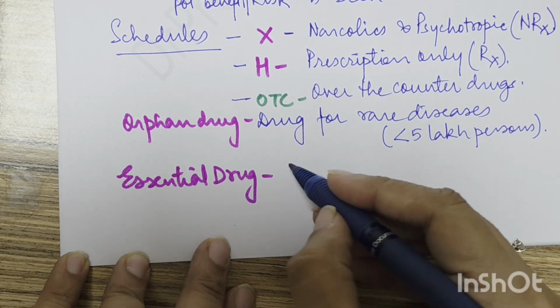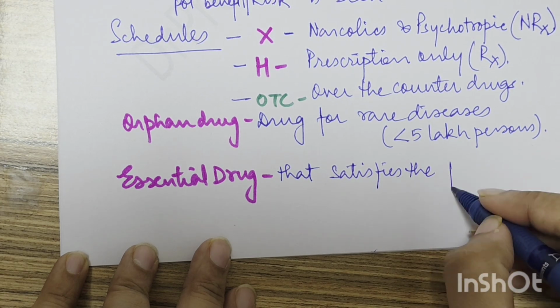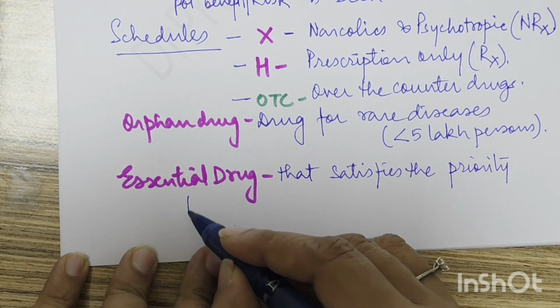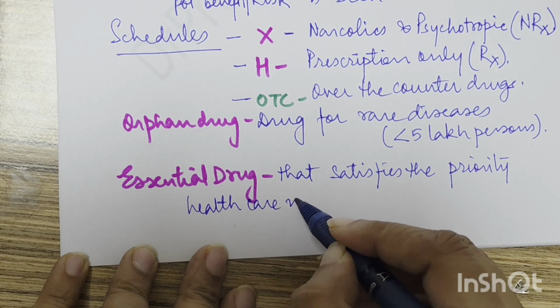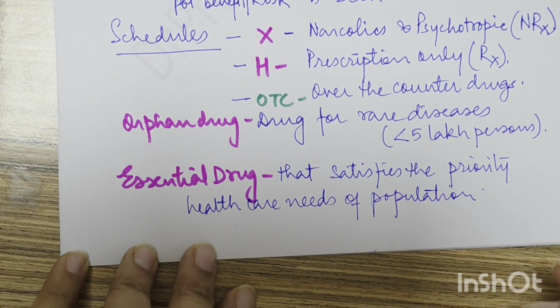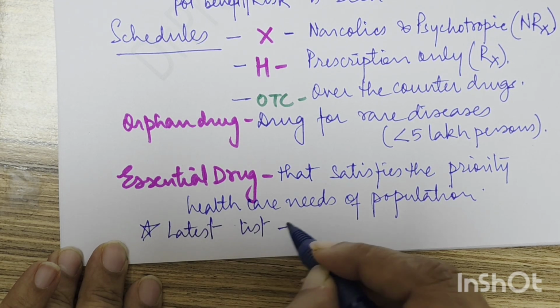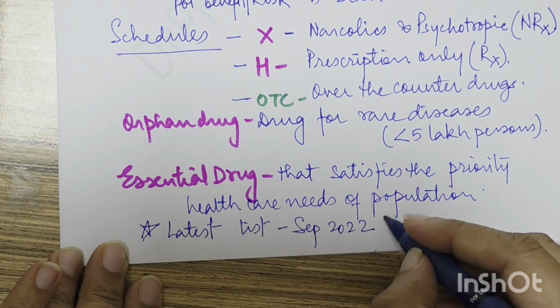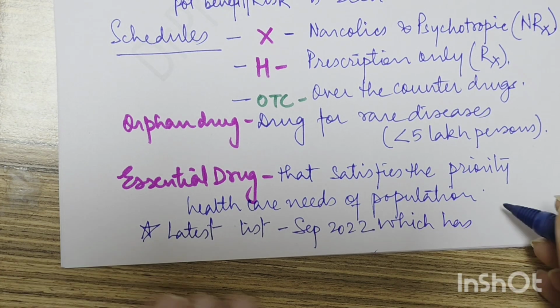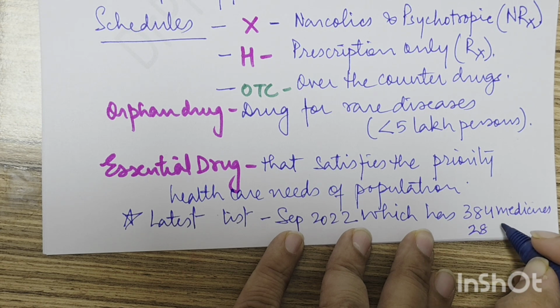An essential drug is a drug that satisfies the priority healthcare need of the population. The latest list was released in September 2022, which has 384 medicines and 23 FDCs.